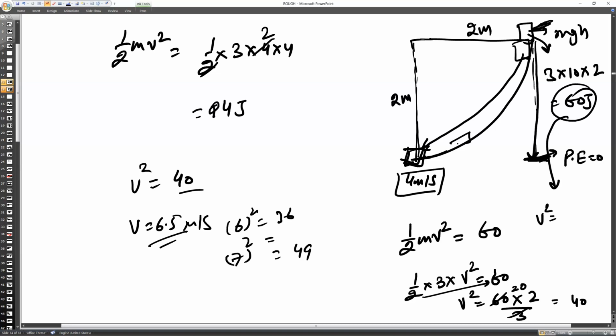Its surface is in contact with this one, and that is why it is sliding and the speed is reduced. So at this point it is having only 24 joule, but it must have 60 joule here. So the 36 joule of energy is being eaten up by the friction. Okay, you understood now?